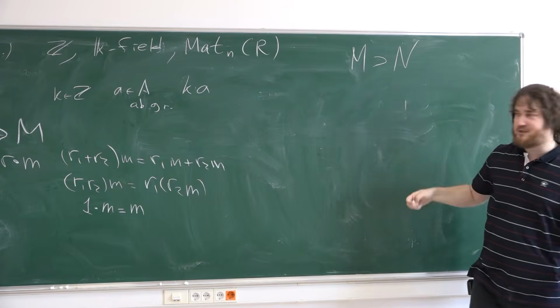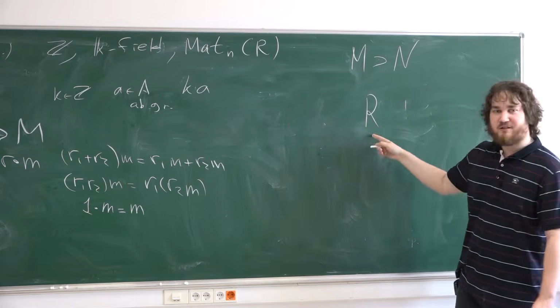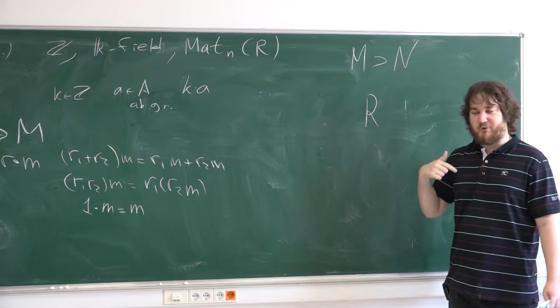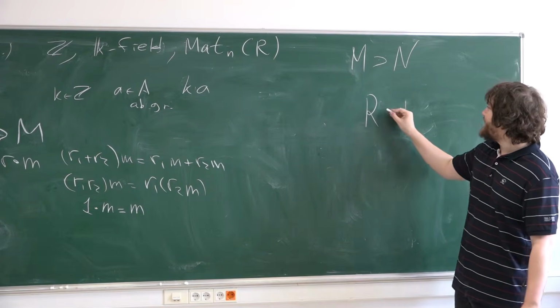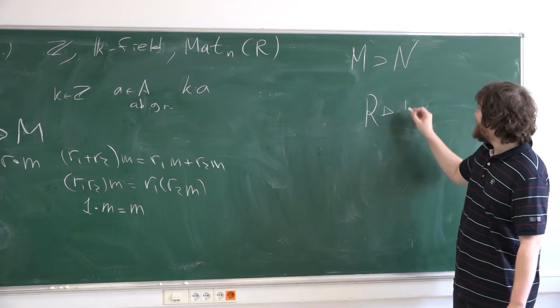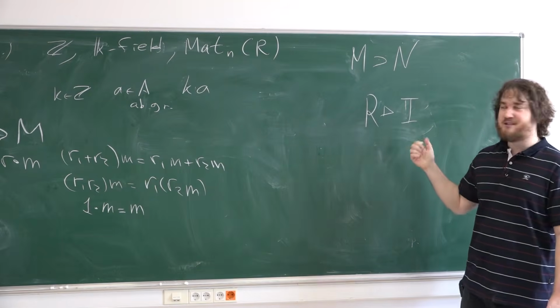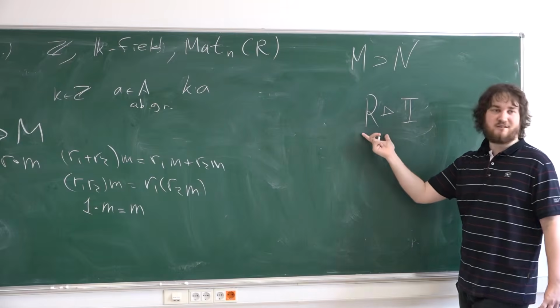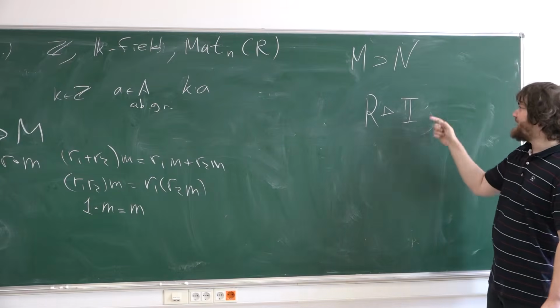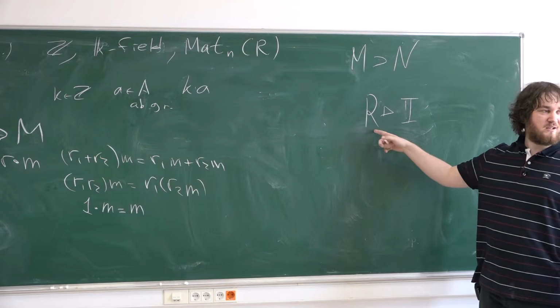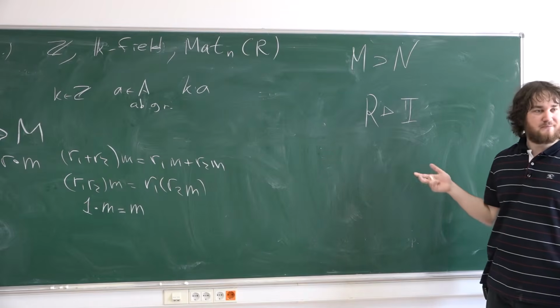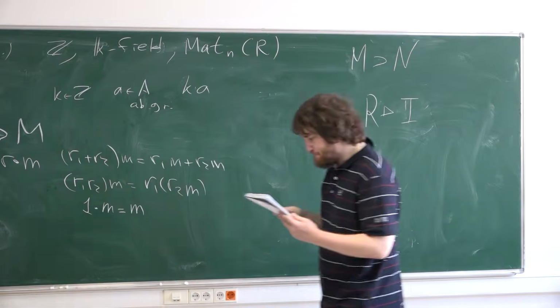Okay. For example, if you have the ring itself, it's a left or right module over itself, and then a submodule of this module is called an ideal, left or right ideal. It's just a submodule in the ring itself. It's an abelian subgroup which is closed with respect to multiplication by elements of the whole ring.